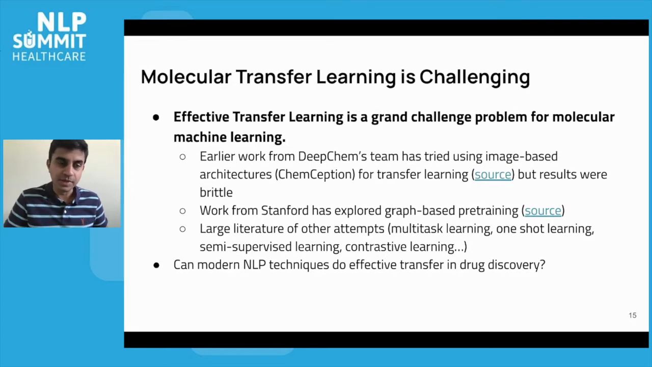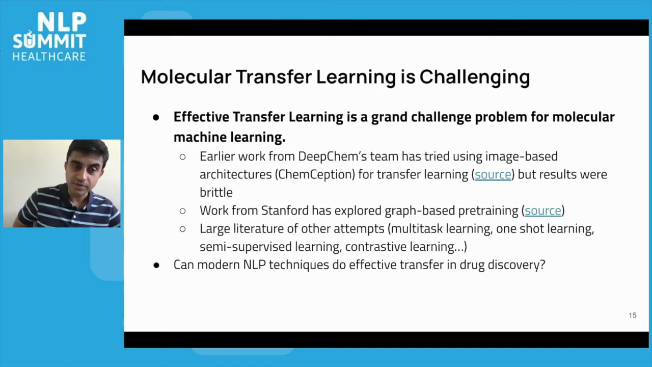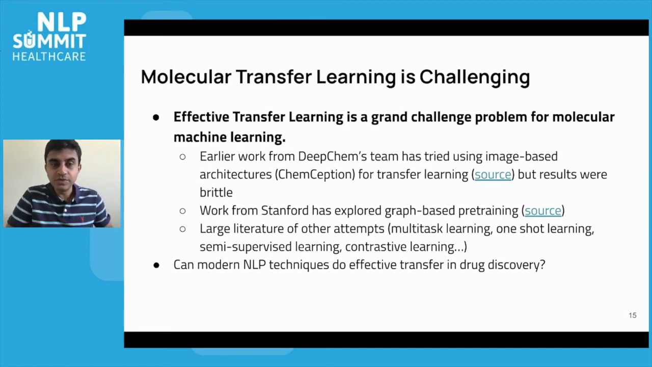It's a fuzzy word, but what I mean by that is that there are papers, very good papers in some cases. They explain how to use these techniques, and in some cases even achieve quite solid results with them. However, none of these methods really is robust or works across many different datasets. And when we started this project, our question really was, can modern NLP techniques help us do effective transfer in drug discovery? Could this be an avenue towards a solution of the transfer learning grand challenge?